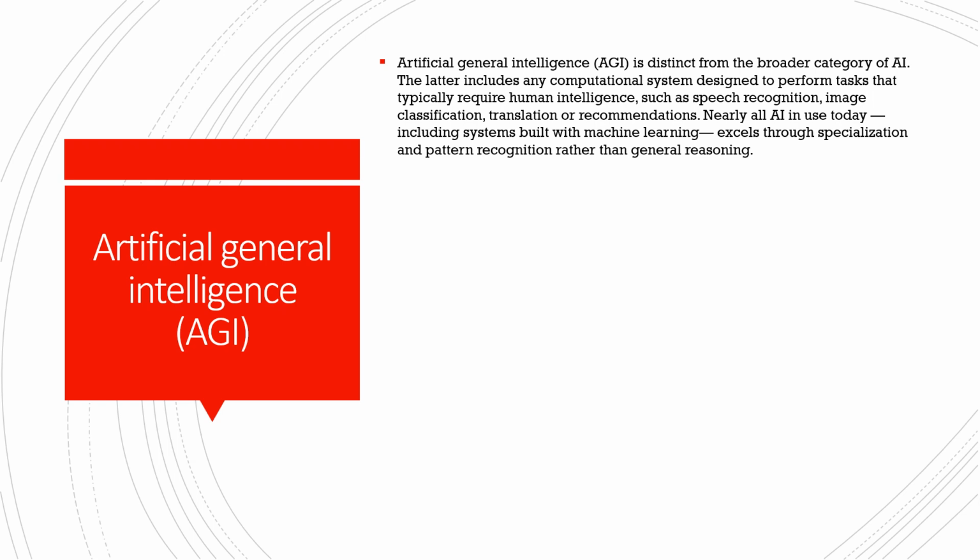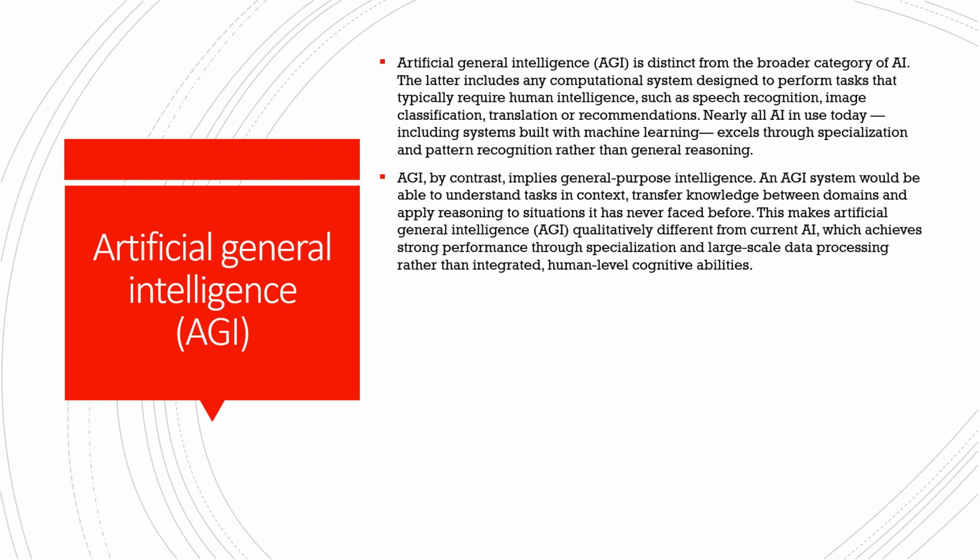Most of the AIs we are currently using are specialized in a certain way. We can say almost all the AIs are currently built with machine learning, and these excel through specialization and pattern recognition rather than general reasoning. If we consider the image generation models today, or text recognition, or high-level language models, or video creation models, those all work in a specialized area.